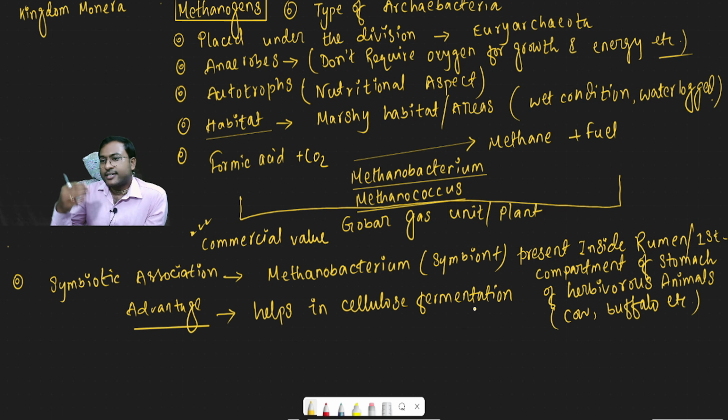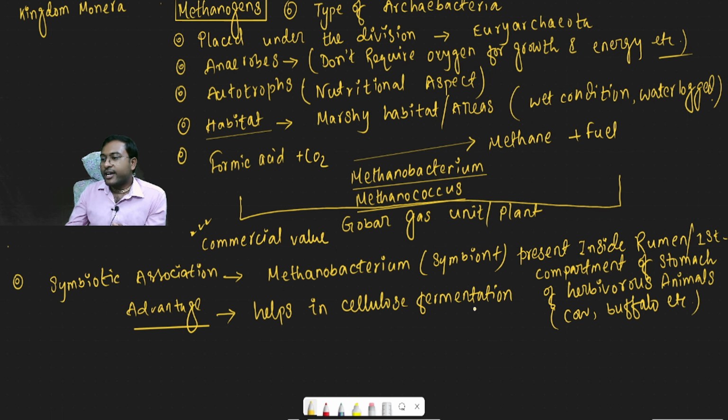If we consider from the beginning, methanogens are a type of archaebacteria. They are placed under the division Euryarchaeota, and they are basically anaerobes. What do we mean by anaerobes? They do not require oxygen for growth, energy, etc. In the nutritional aspect, they are autotrophs. The next point is habitat. In what area can they develop? They develop in marshy habitats or marshy areas, like wet or waterlogged conditions.